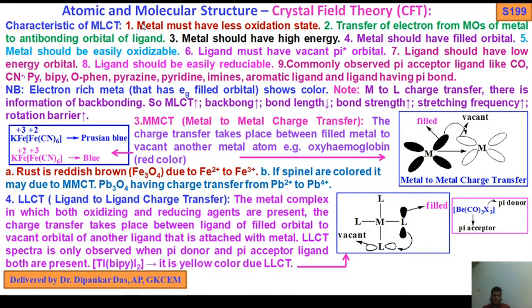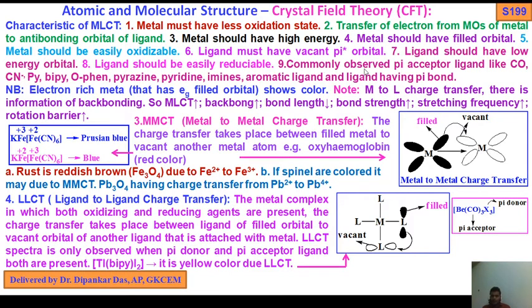So, characteristics of MLCT: the metal must have a low oxidation state. Transfer of electron from MOs of the metal to the antibonding orbital of the ligand. The metal should have high energy. The metal should have filled orbitals, already discussed. Number 5, the metal should be easily oxidizable. The ligand must have vacant pi star orbitals. The ligand should have low energy orbitals. The ligand should be easily reducible.